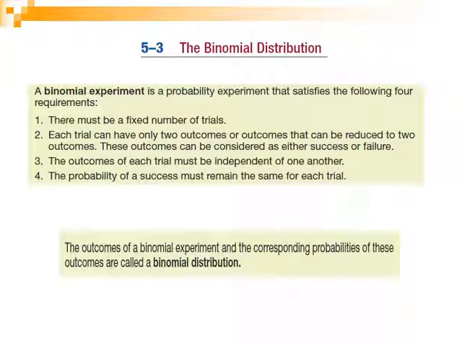Now we will begin section 5.3, the binomial distribution. The binomial probability distribution is a widely occurring discrete probability distribution. One characteristic of the binomial distribution is that there are only two possible outcomes on a particular trial or experiment. I mean, only two: success or failure.